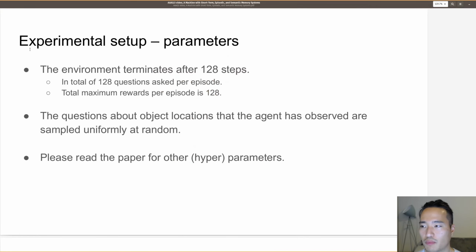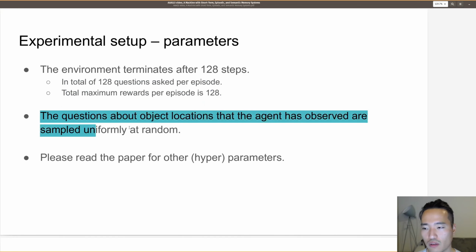Experimental setup. We're going to talk about some of the parameters here. The environment terminates after 128 steps, which means there are in total 128 questions asked per episode. Total maximum rewards per episode is 128. The questions about object locations that the agent has observed are sampled uniformly at random.